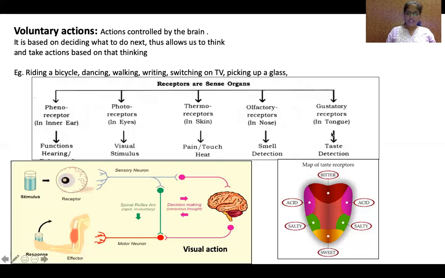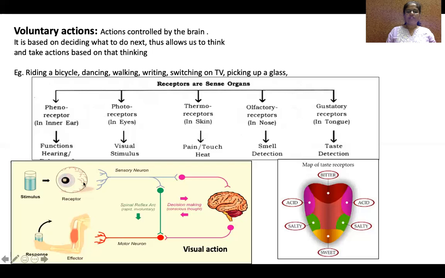Now let us see how our brain works to perform voluntary action. This is one example to show visual action, visual stimulus. There's a cup of water. This cup of water acts as a stimulus, and that is received by the eyes.